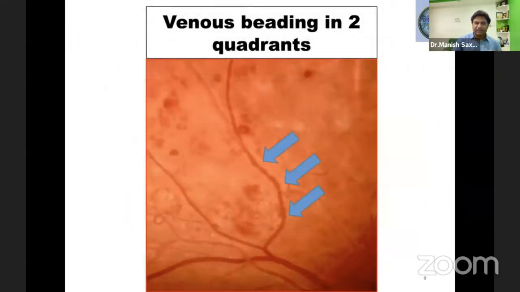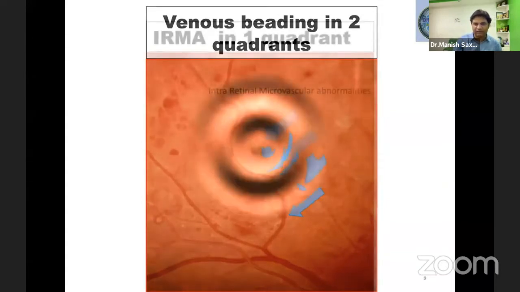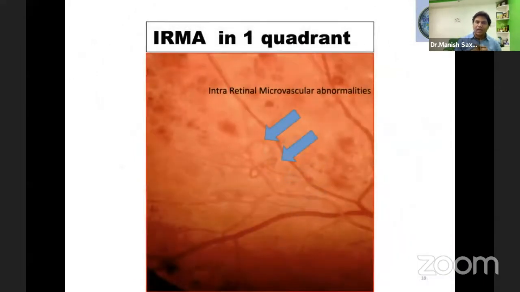The second feature of very severe NPDR is venous beading in any two quadrants, which can be easily made out on clinical examination. The third important structure is IRMA in one quadrant. What is IRMA? IRMA is intraretinal microvascular abnormality. Basically, this is neovascularization occurring inside the layers of the retina, not over the surface.